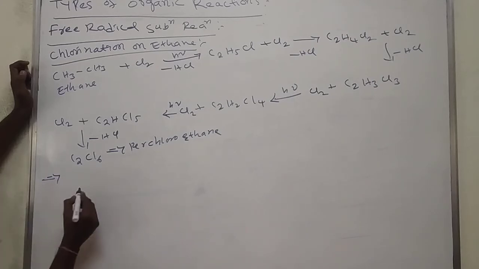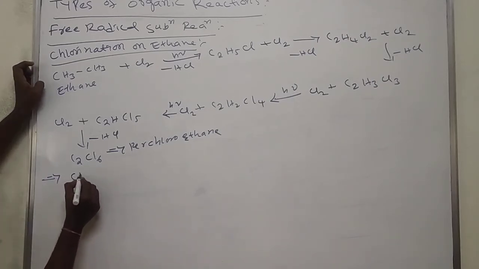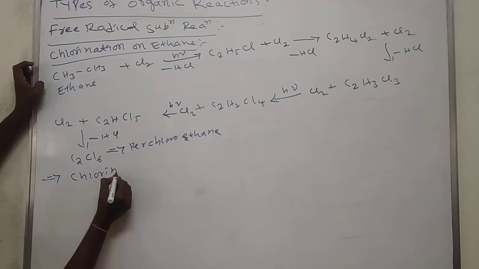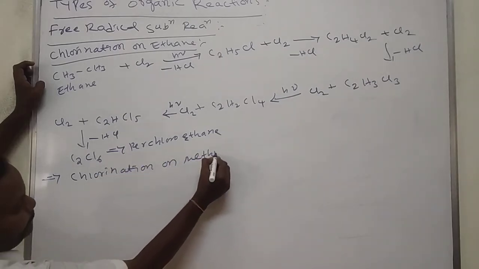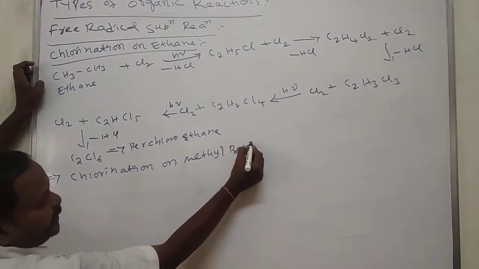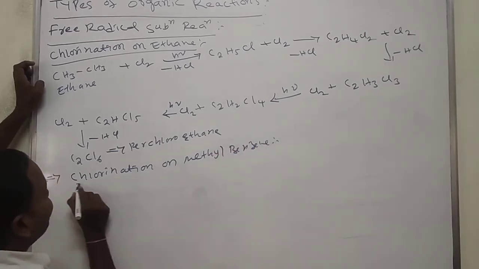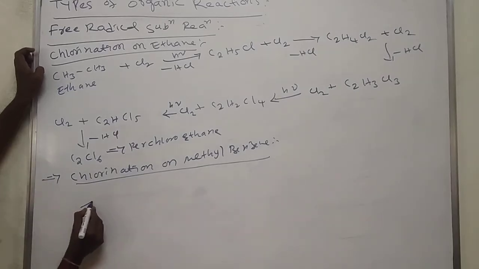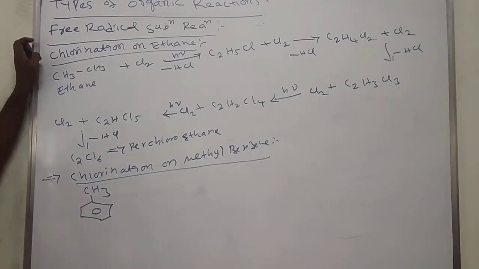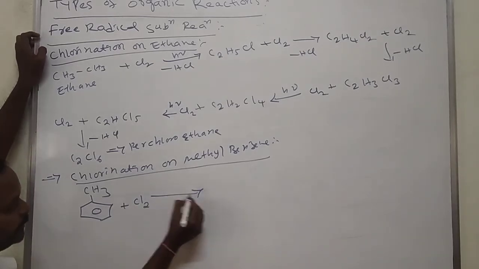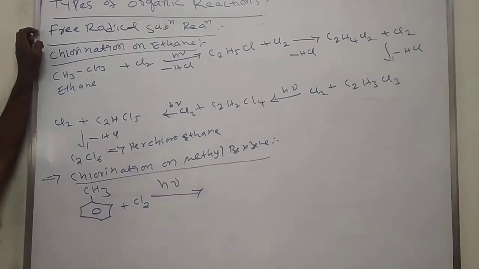For example, I am taking chlorination on methyl benzene. If we take bromination, it is also the same. What is methyl benzene? Benzene, this one, with a methyl group, CH3. Methyl benzene reacts with chlorine in presence of sunlight.